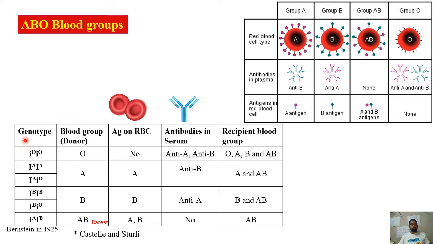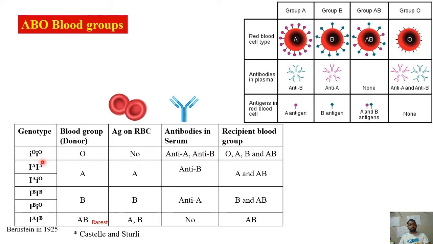So the genotype of the person, if it is IO IO, as I told you in the earlier slide, the possibilities by using these three alleles will be 6. So these are the 6 different possible genotypes that we have written here. So for IO IO, the person will be O, and the antigen on the surface will be none, there will not be any antigen, that's why O. Antibodies in the serum will be both.